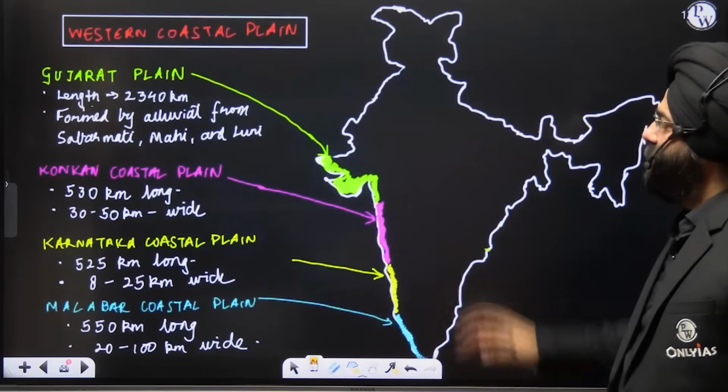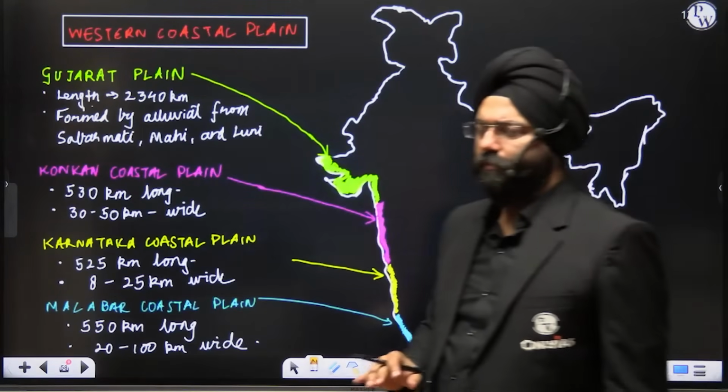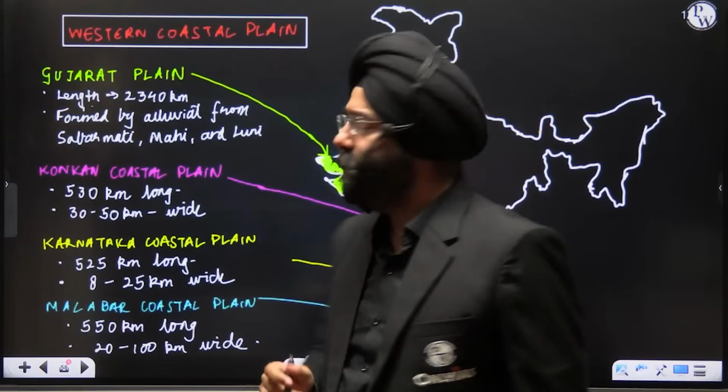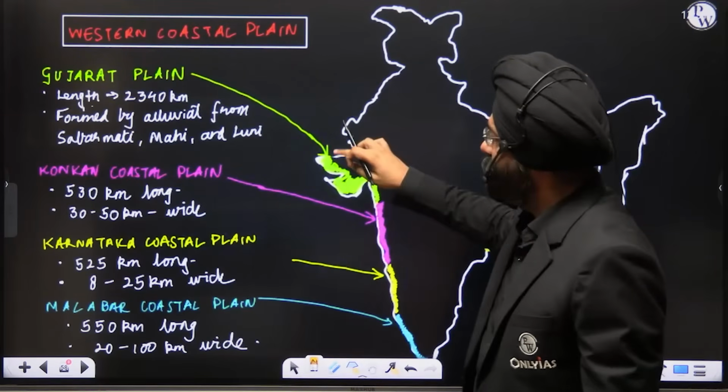Let's move ahead. Let's come to the coastal plain now. Western coastal plain and Eastern coastal plain. If you see the Western coastal plain, it is a Gujarat plain.